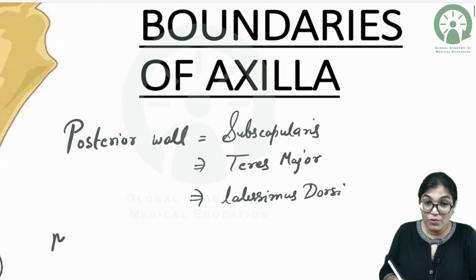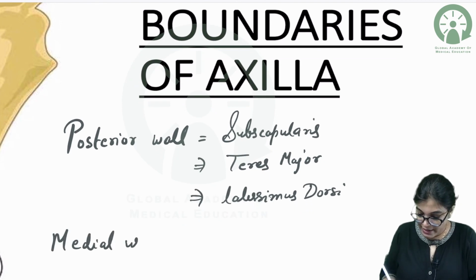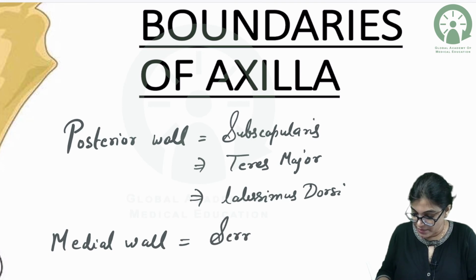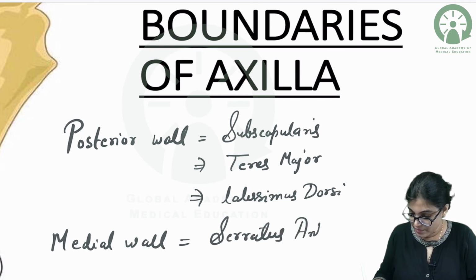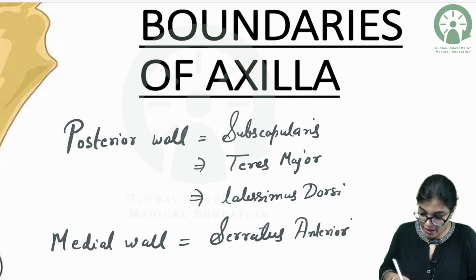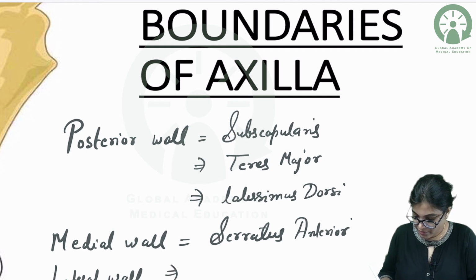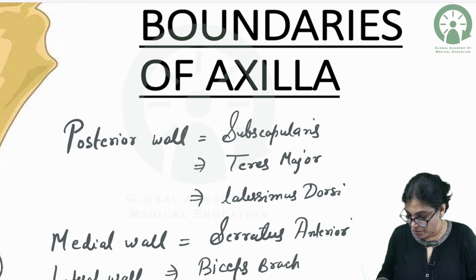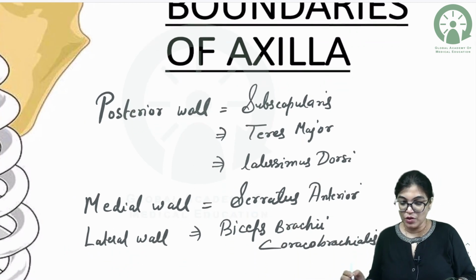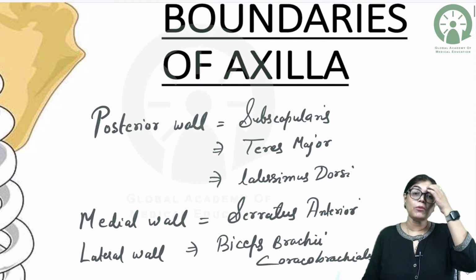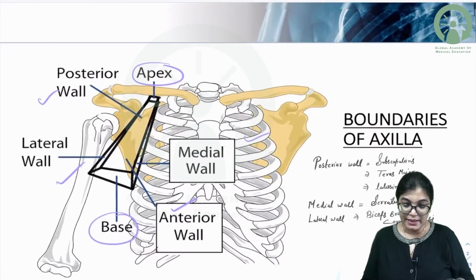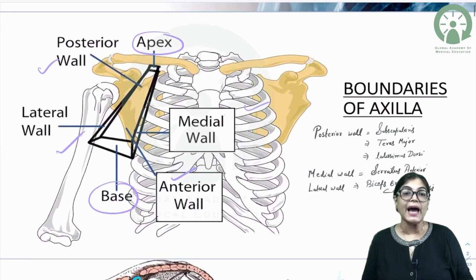The medial wall of the axilla is formed by the serratus anterior muscle, and the lateral wall is formed by the biceps brachii and coracobrachialis muscle. So these are the boundaries. As we know, the apex is directed upward and the base is formed by the axillary fascia.